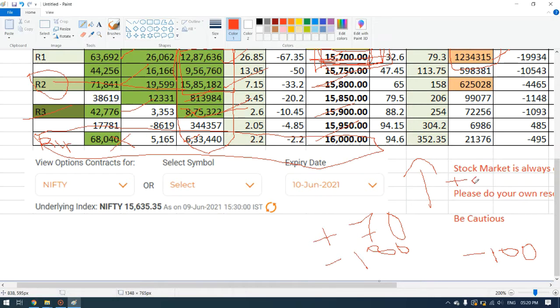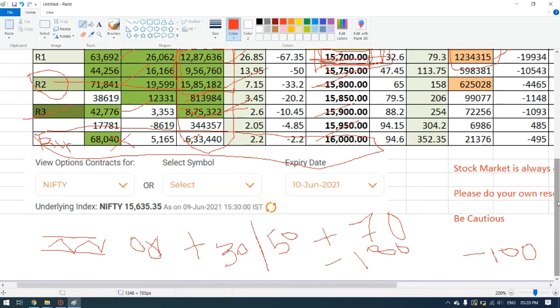Falling of the market I don't feel might happen tomorrow. It will be positive 30 to 50 points.